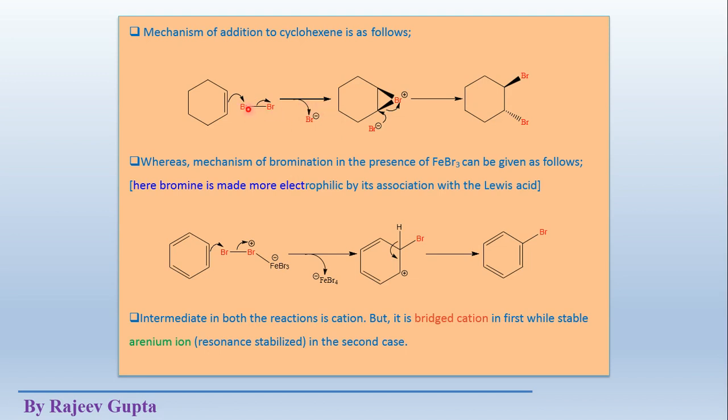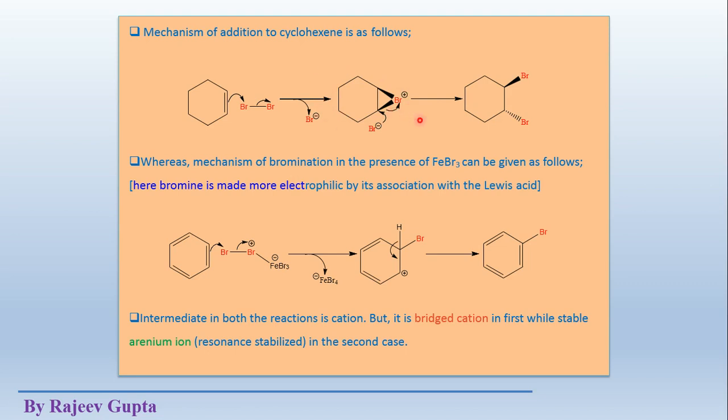and this bromine forms a cyclic bromonium ion, this 3-membered cyclic ring we can see here, and this bromine will form these sigma bonds at the same side. So we can see that both these bonds are present at wedge. So this cyclic bromonium ion forms bonds at the same side or at the same face of the pi bond.